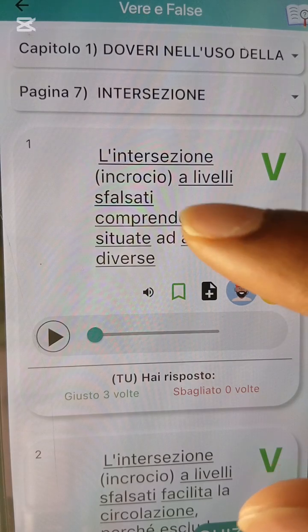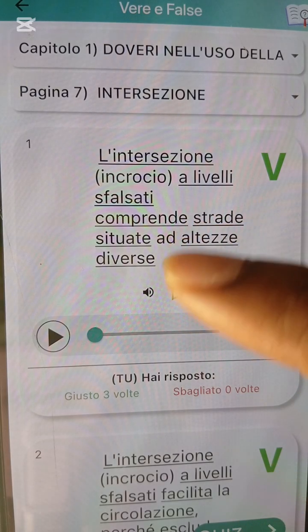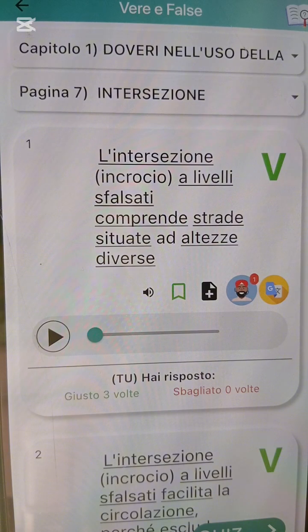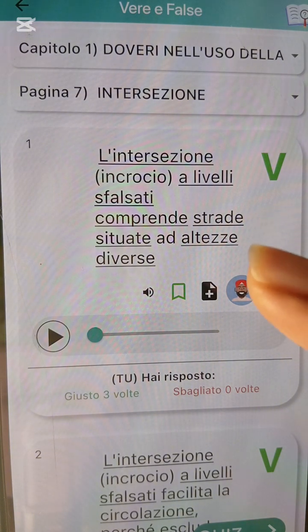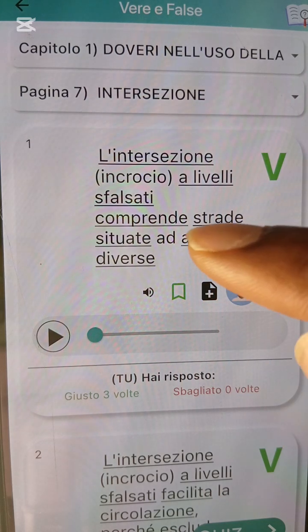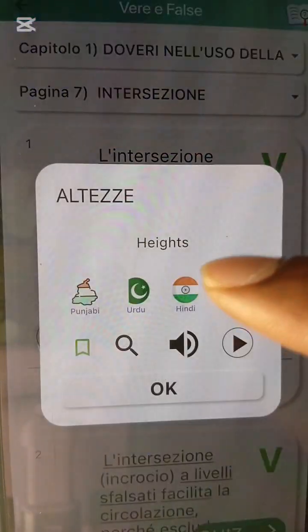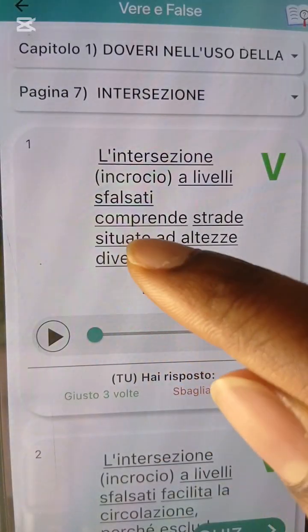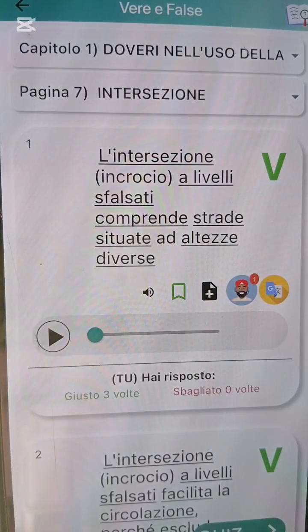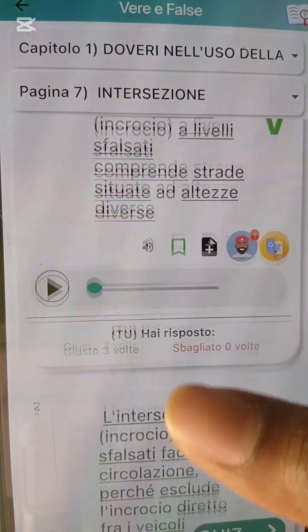So they say a livelli sfalsati is made up of what? L'intersezione, incrocio, a livelli is made up of a road that is situated or located in what? Different height. Like they have overpass and underpass. This one is a different height. It is made in different what? Height. We have the underpass and we have the what? Overpass. It is not leveled on the floor. It is not just leveled on the ground like a raso.